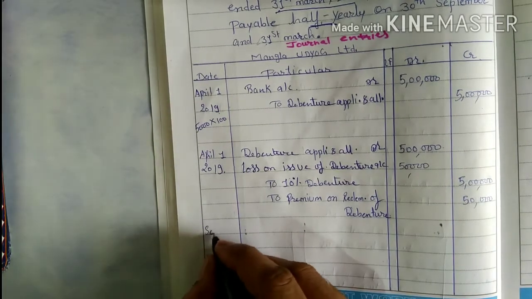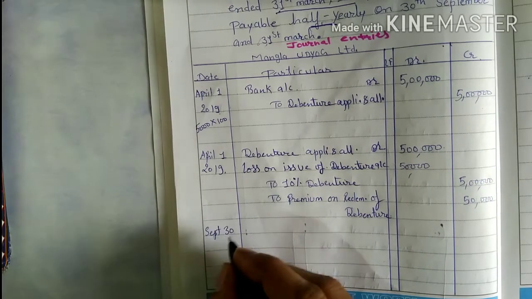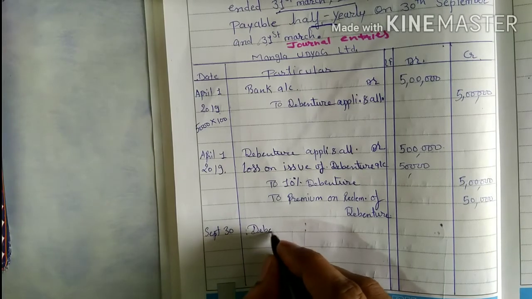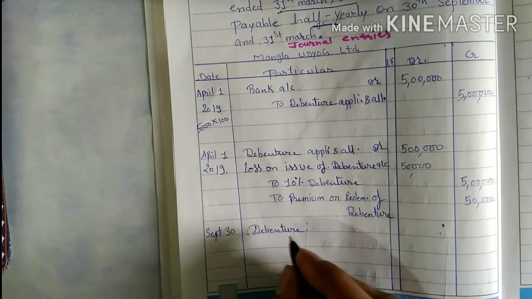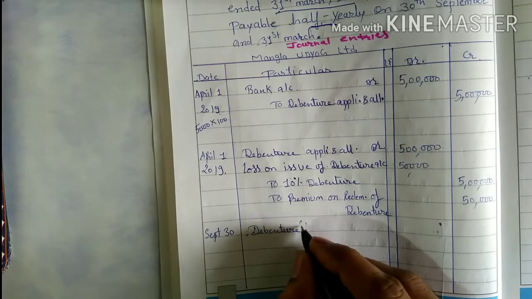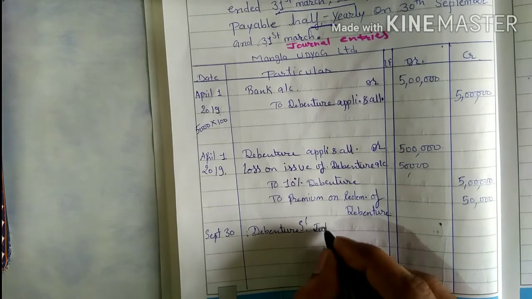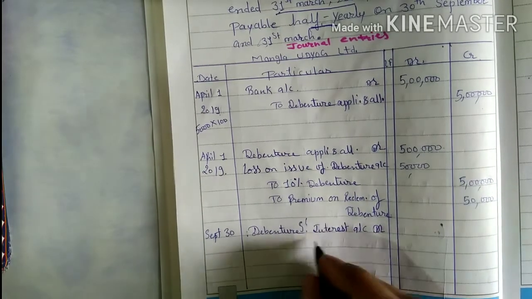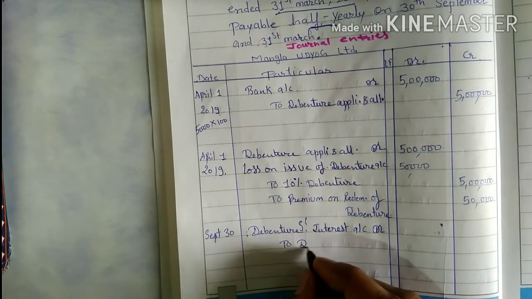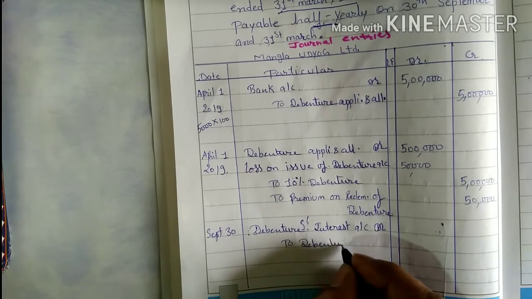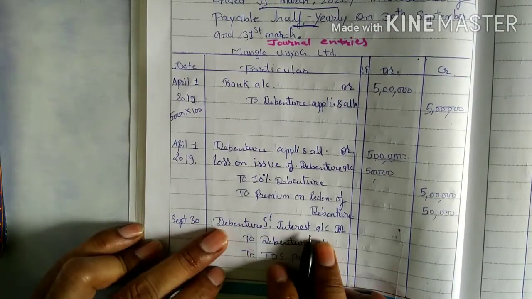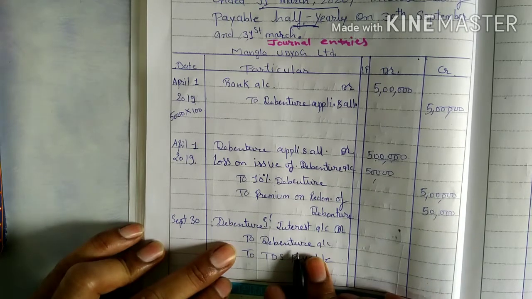So on September 30 you will pay interest. For the payment of interest you will pass the entry: debenture interest account debit to debenture account.